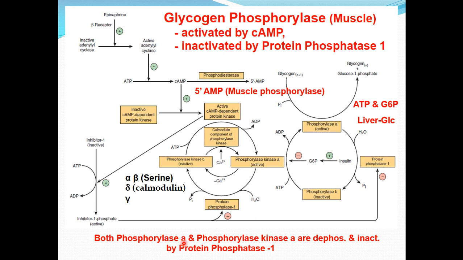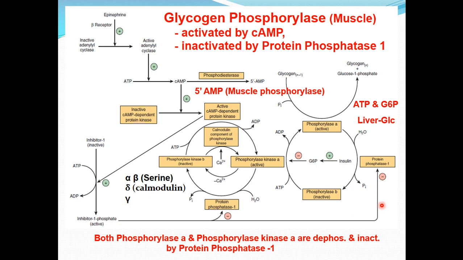Protein phosphatase 1 is inhibited by inhibitor 1, which is active only in its phosphorylated form. And this phosphorylation of inhibitor 1 is brought about by cyclic AMP dependent protein kinase. Thus, cyclic AMP controls both the activation by this pathway and inactivation by this pathway.